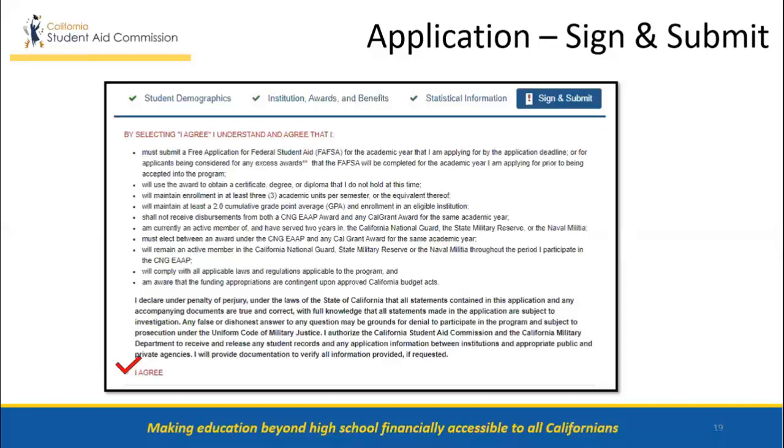The I agree screen will also show the old requirement of having 2 years of prior service, which you can disregard. Students do not need to have 2 years of prior service, but will be required to serve 2 years in the California Army or Air National Guard, California State Guard, formerly the State Military Reserve, or the California Naval Militia upon completion of their last participation period in the program.